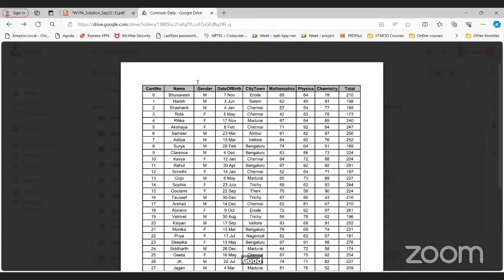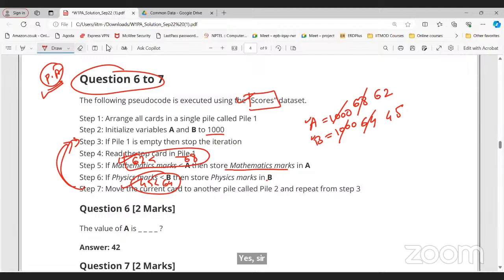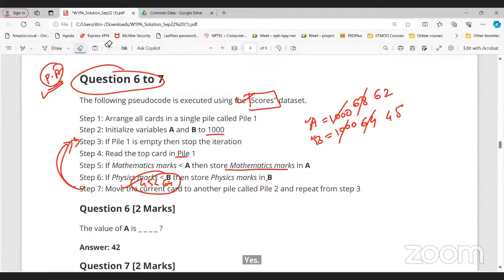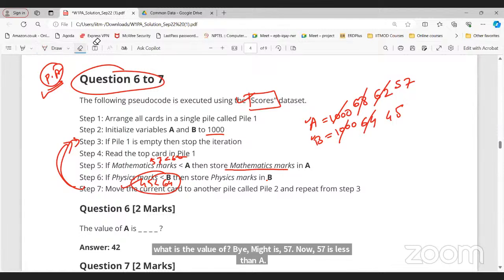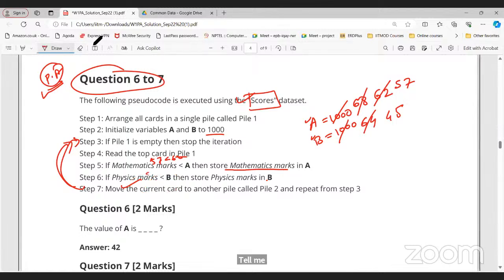Shashank, 4th Jan, 57. Now the value of mathematics marks is 57. Now 57 is less than A, 62? Yes. Again, I will update to 57 instead of 62. What about physics? 54. Is 54 less than B, 45? No. So we don't need to do anything. Just go to the next card. If the condition is not true, then we cannot store, right? If this condition is true, then only we have to store the value of B.